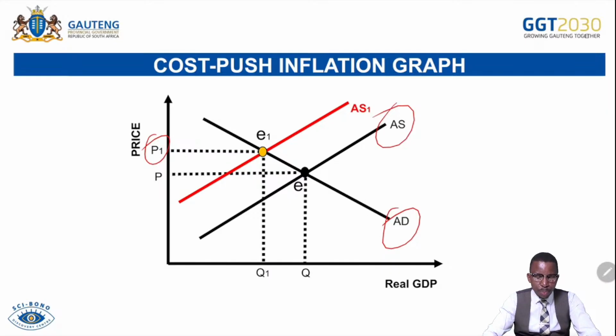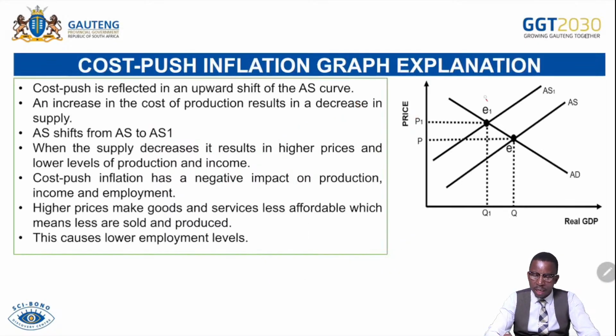And then let's check. Cost push inflation is reflected in the upward shift of the AS curve. You can see this one. An increase in the cost of production results in a decrease in the supply. If ever the cost of production increases, supply decreases, shifting from right to the left. You can see it's decreasing.